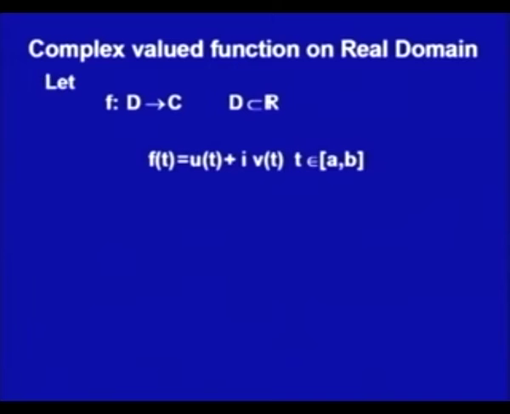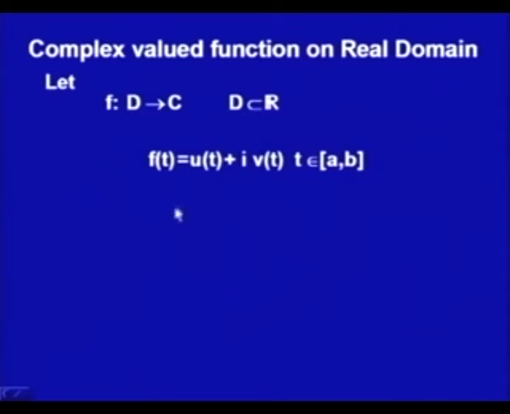It simply says that the function f of t is complex valued, so we could write it in two parts, one the real part, another the imaginary part. So we have two functions, u of t, a real function, and v of t, also a real function, and t is a real number, that is, it is in the real domain.